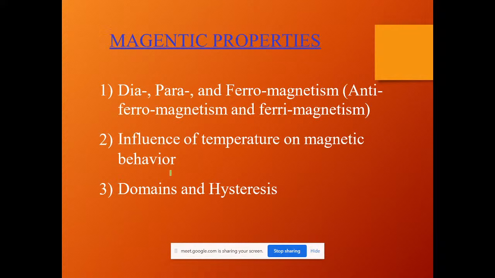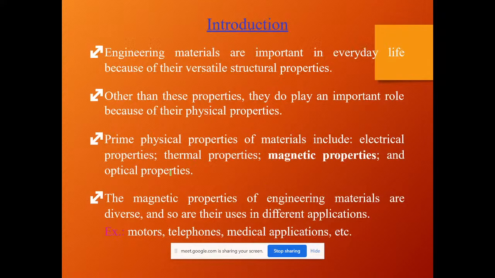Dia, para and ferromagnetic materials are different types of magnetic natured materials. How these magnetic natured materials behave and what losses they provide, based on this concept only we can design a better machine and choose a proper material. If you want to choose a magnetic material, we have versatile structure properties. Let me give a single word regarding this.